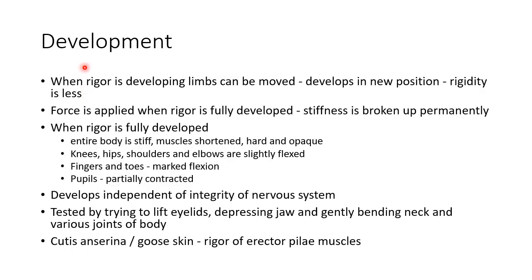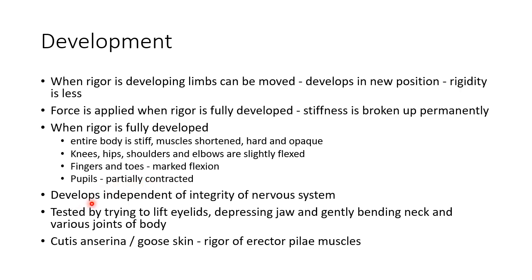Now let us see about the development of rigor mortis. When rigor is developing, limbs can be moved. After this, rigor develops in the new position. However, the rigidity is less. Whenever force is applied when rigor is fully developed, the stiffness is broken up permanently. Remember, when rigor is fully developed, entire body is stiff, the muscles are shortened, hard and opaque. The knees, hips, shoulders and elbows are slightly flexed. There will be marked flexion in fingers and toes and the pupils will be partially contracted.